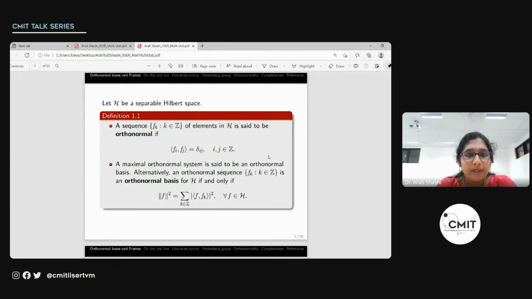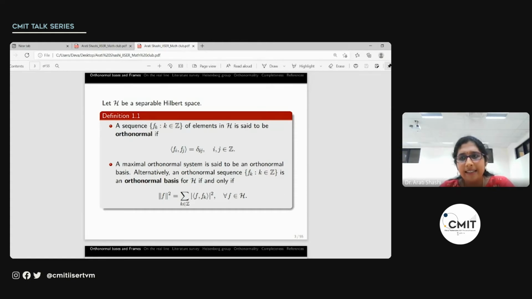So we start with a separable Hilbert space H, and we recall that a sequence of elements in this separable Hilbert space is orthonormal if the inner product of f_i, f_j is delta_ij. That is, if we take two different elements, the inner product is 0, and if we take the inner product with itself, it is 1. And if we have a maximal orthonormal system, that is, if we take any function, say g, which is orthogonal to each of these elements f_k, then g is 0. That is, there is no other orthonormal system larger than this which is containing it. If this is the case, then that sequence is an orthonormal basis.